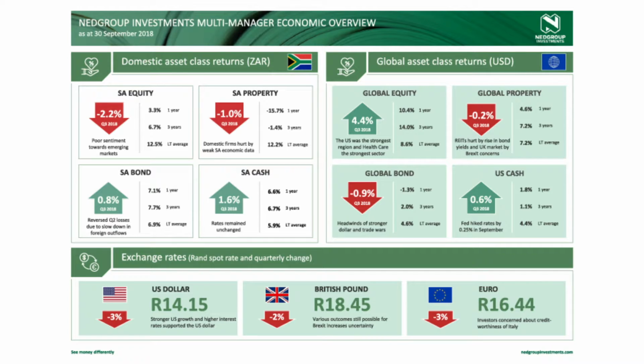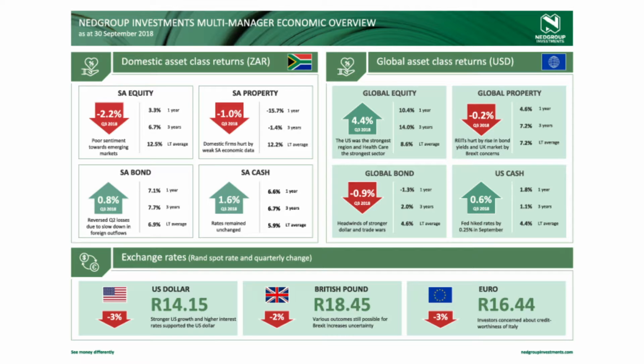If we look at the global equity markets, we see that again we had a very strong quarter in terms of global equities, again led by the US, with its market really booming. Global equities were up 4.4% over the quarter and are up 10.4% for the past 12 months in US dollar terms.